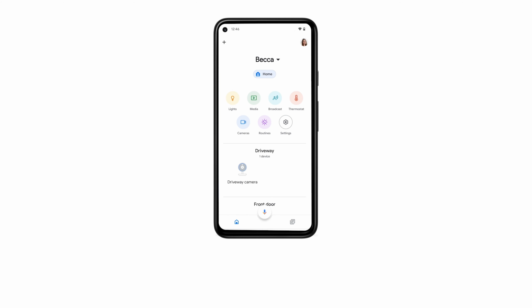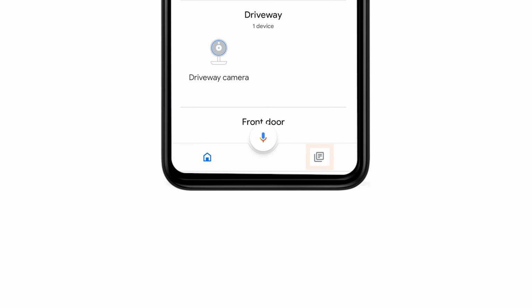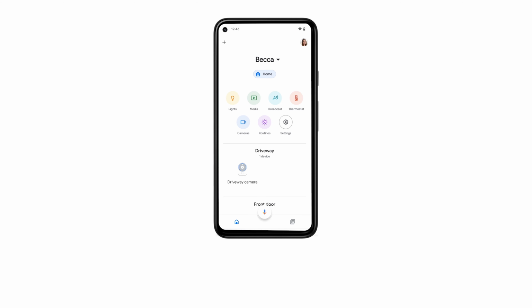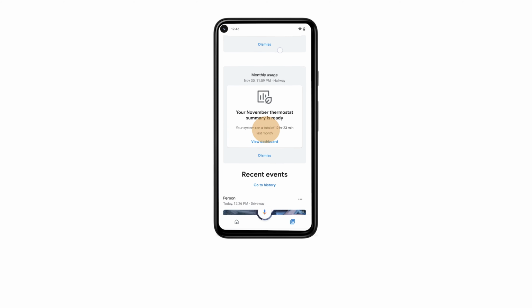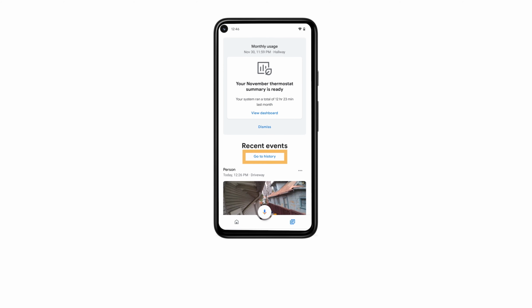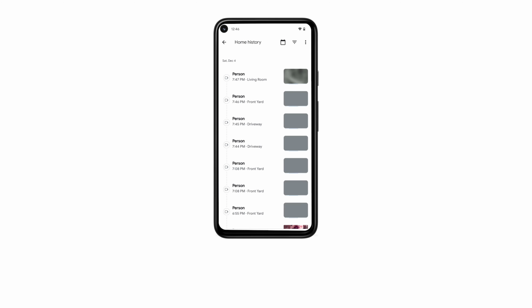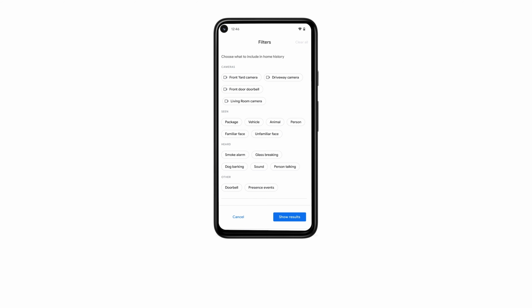You can also view video history at a glance from the Feed tab. You can see all the important and recent activity from all your devices. Select Go to History to learn more about what happened, including activity captured by your camera and doorbell. Set up a filter to see activity that occurred by camera, people spotted, package detected, and more.